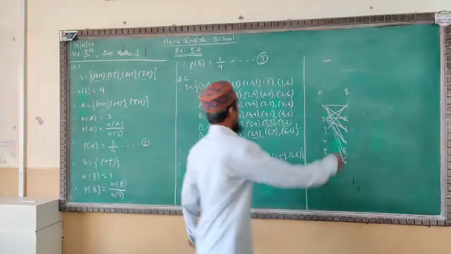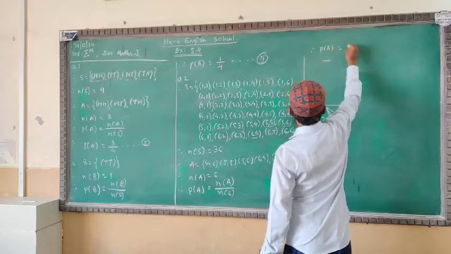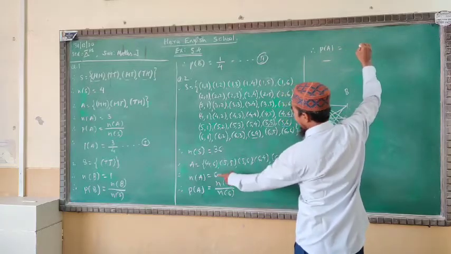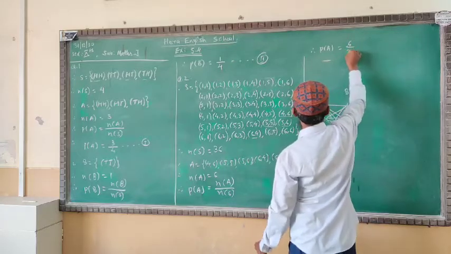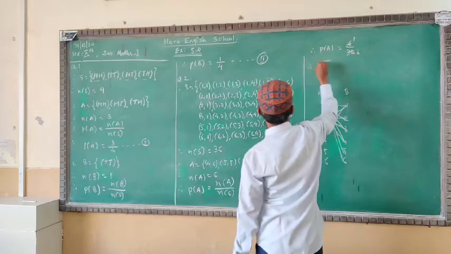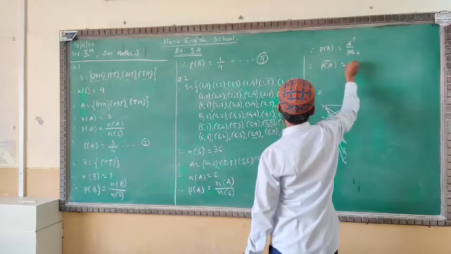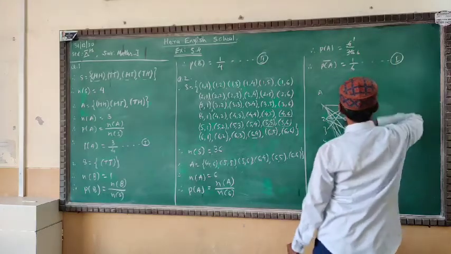Now continue here. The probability of A is equal to the number of A, 6, and the total sample space, 36. Now divide: 6 ones are 6, 6 sixes are 36. Therefore we got the probability of A is equal to 1 by 6. It's your answer to the first question.